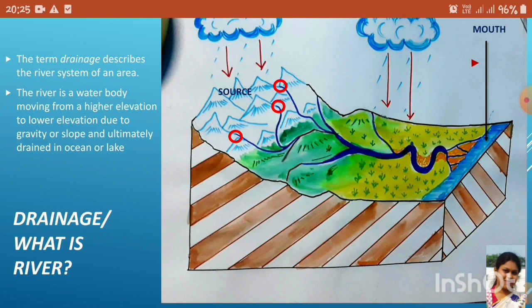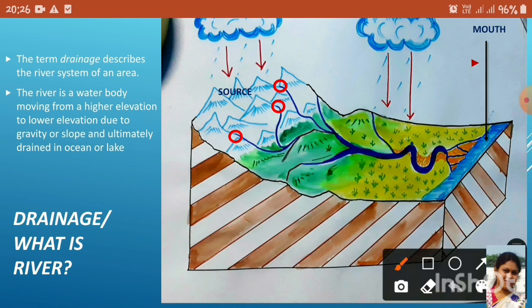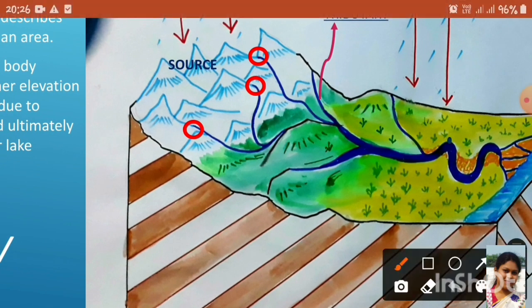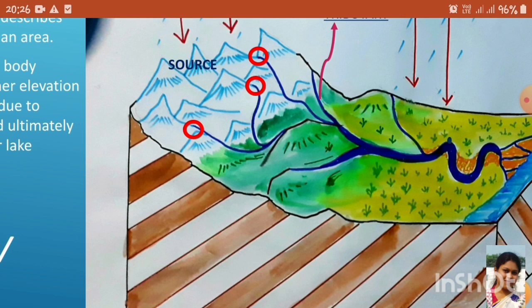Next, a stream that flows into a larger stream or main river is called a tributary. This is the tributary. It mixes with the main stream. These are the tributaries of this river.